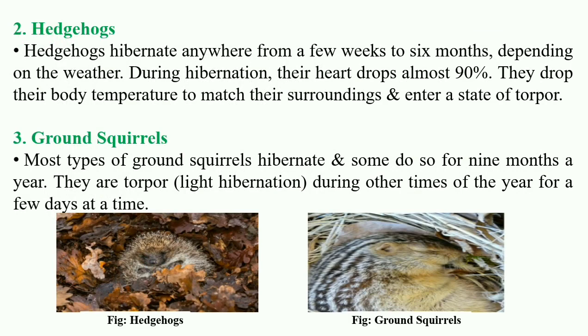The second example is hedgehogs. This is the diagram of a hedgehog. Hedgehogs hibernate anywhere from a few weeks to 6 months depending on the weather. During hibernation, their heart rate drops almost 90%. They drop their body temperature to match their surroundings and enter a state of torpor. The third example is the ground squirrel. Most types of ground squirrel hibernate, and some do so for 9 months a year. They are in torpor during other times of the year for a few days at a time. Torpor means a light hibernation.